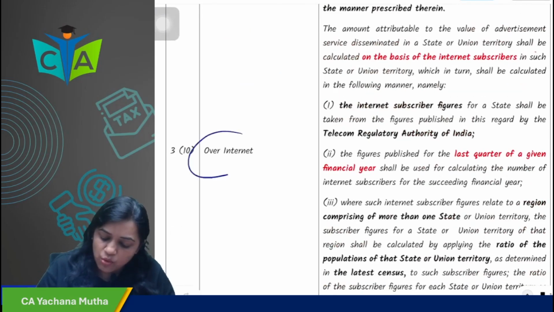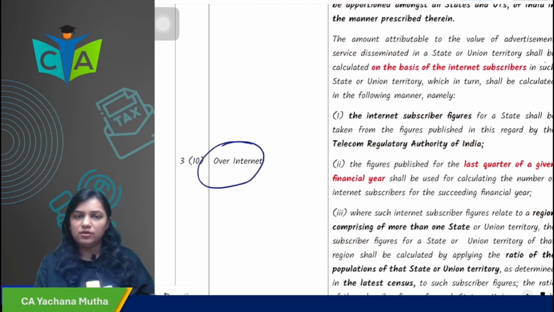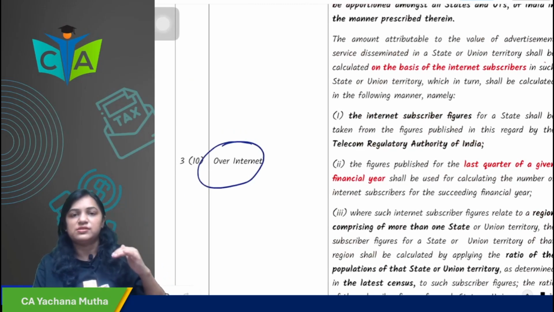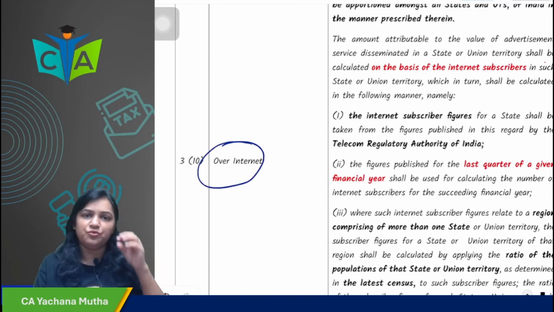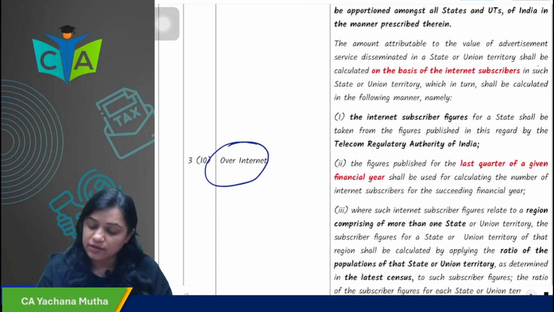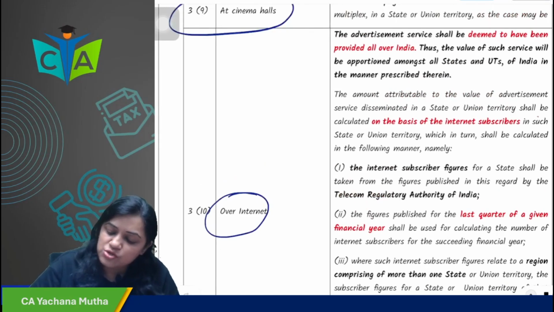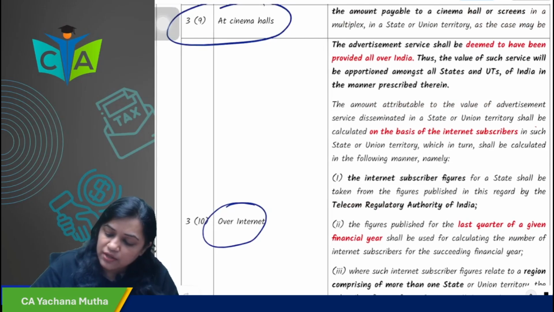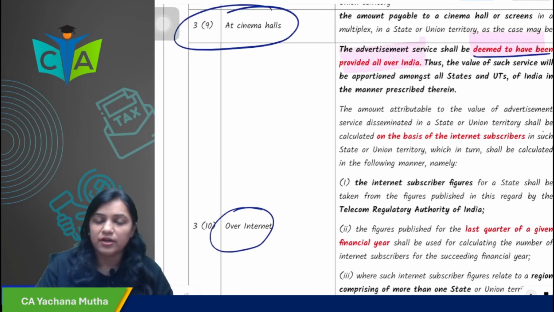Then in case of internet, it is similar to, I'll tell you, television. Internet and SMS, these three are similar, only a few differences are there. So now when the advertisement is displayed over the internet, how will it be calculated? First of all, you have to assume that it has been provided all over India.